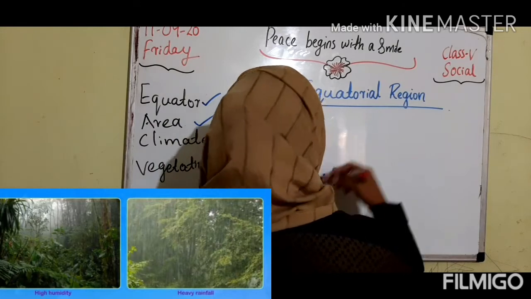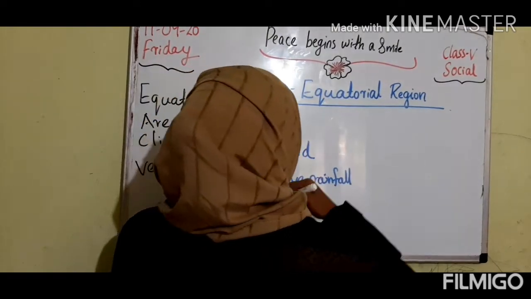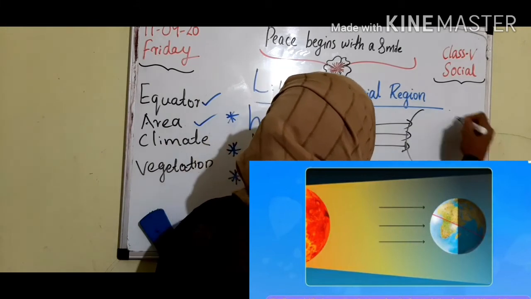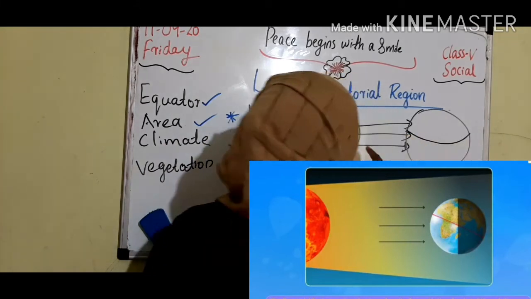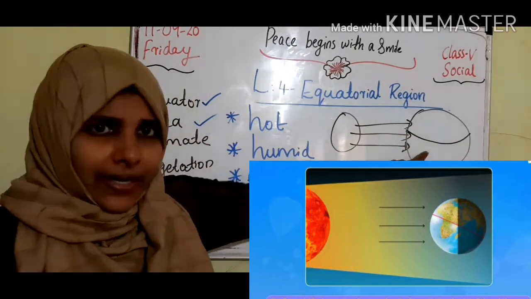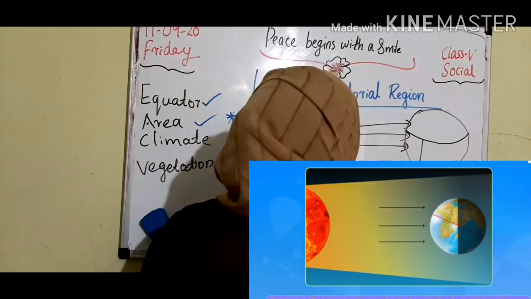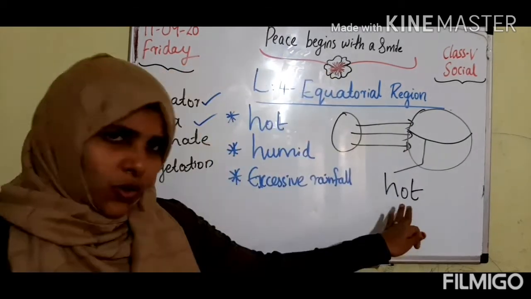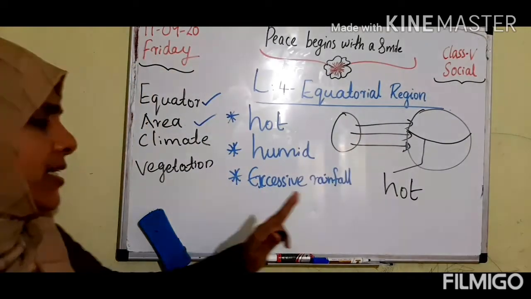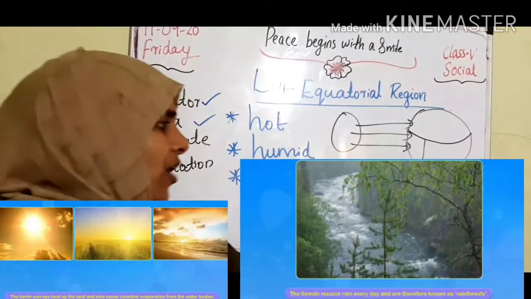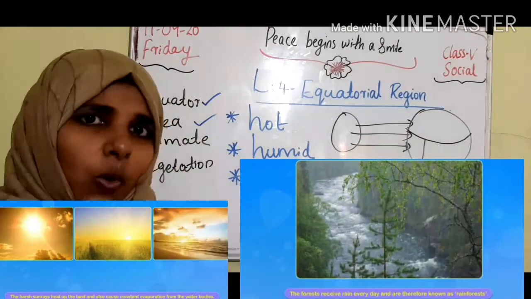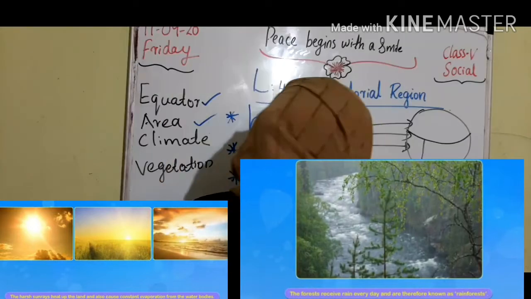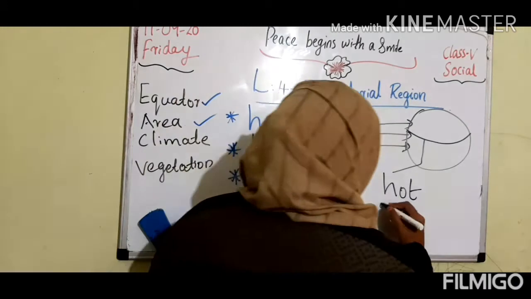Why is it very hot throughout the year? Because the sun gives direct sunlight to the earth, right children? Then this part is the equator. The sun gives direct sunlight to the equator region, and that's why the equator region is very hot throughout the year. And due to this, water is evaporated from the water bodies, and in time it comes down as rain. That's why it also has excessive rainfall.